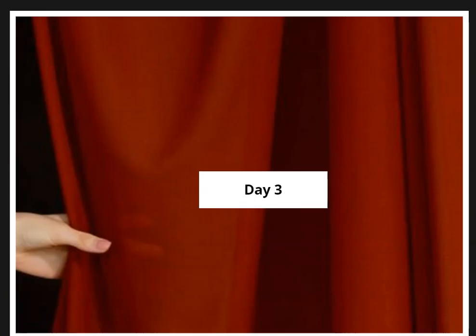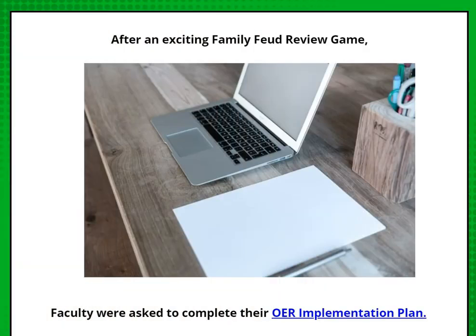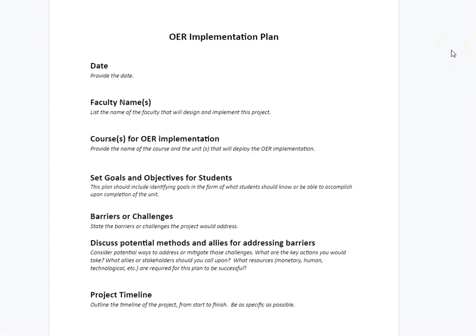What exciting things do we do for our final day? Let's find out. We started our day off with a fun Family Feud review game to review the content from the previous sessions. After that, we had our faculty fill out an OER implementation plan. This plan is our guide for the IT department. The faculty had to indicate their goals and objectives and the barriers and the challenges that they wanted to address, and particularly their project timeline.